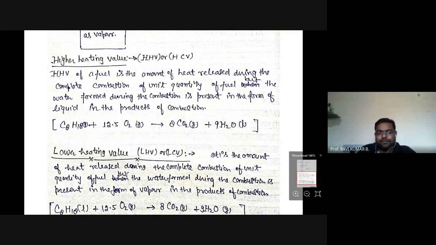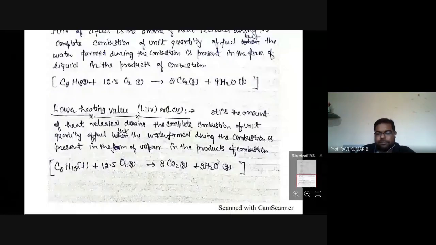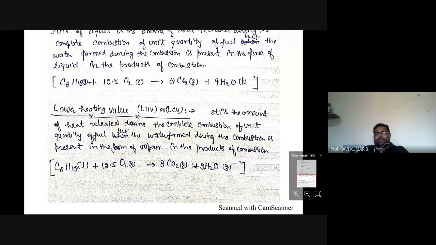If we look at the chemistry of C8H18, this is in liquid form, and it is getting reacted with 12.5 times O2, which is in gas form, and finally we are getting CO2 and H2O. H2O here is in liquid form. Such a chemical reaction represents the higher heating value. In the second case, when H2O is also in the form of gas at the end, this chemical equation directly states that it is a lower heating value. So the heat release in the second case will be lower than the heat release in the first case.